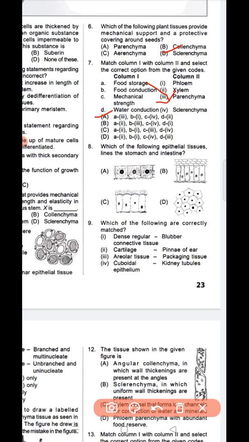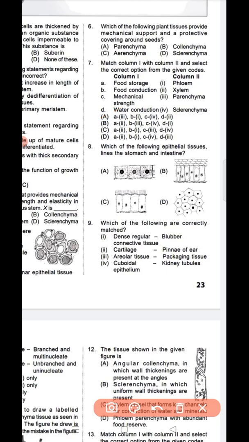Food conduction is phloem. Mechanical strength is sclerenchyma, and water conduction is xylem. Question number 7 option A is the correct answer.